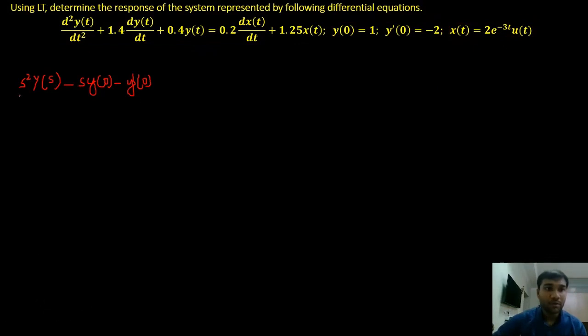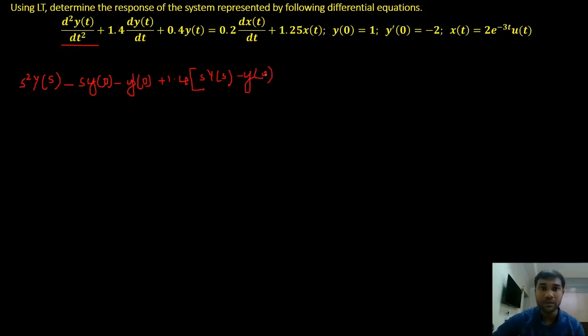Whatever we have written here is the Laplace transform for the first term. Now for the second term, what is the Laplace transform? 1 by 4 is the constant, and I have s into y of s minus y of 0.